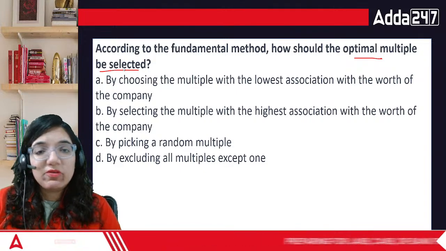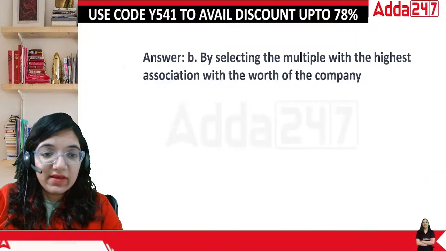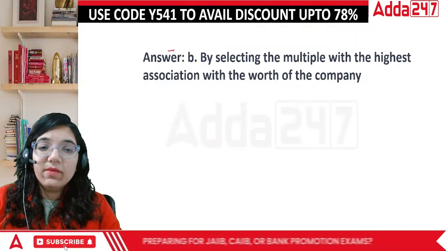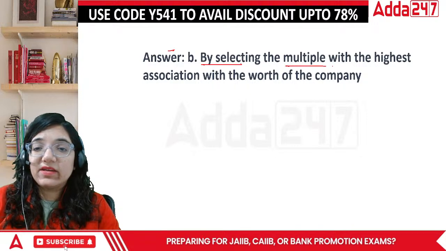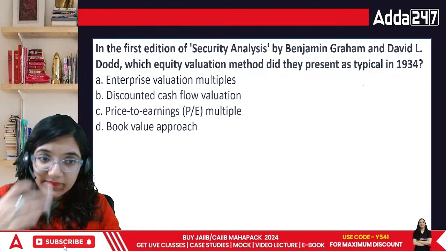I think when we are talking about a multiple to be chosen, you should always choose a multiple which is having B. By selecting the multiple with the highest association with the worth of the company. That has to be chosen.